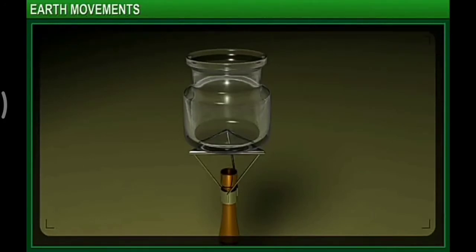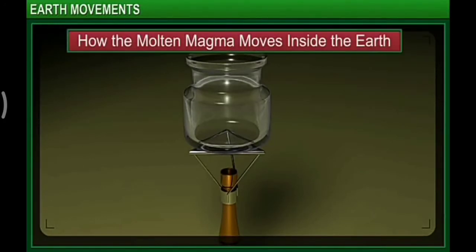Here is an activity to illustrate how molten magma moves inside the Earth. Fill half a beaker with water and put the beaker on a tripod burner. As the water starts boiling, put a crumpled paper in it. As you can see, for some time the paper flows upwards along the warm upper layer of the water.